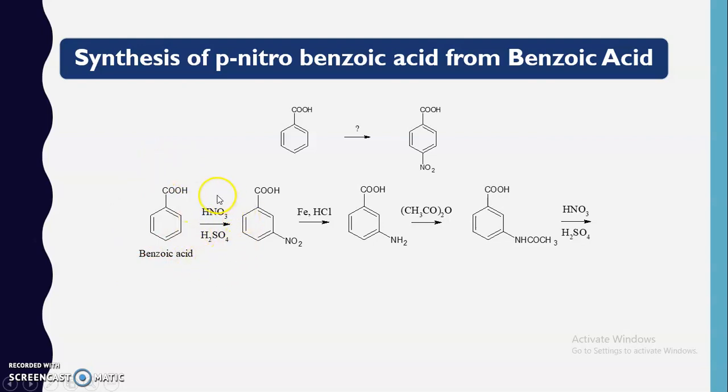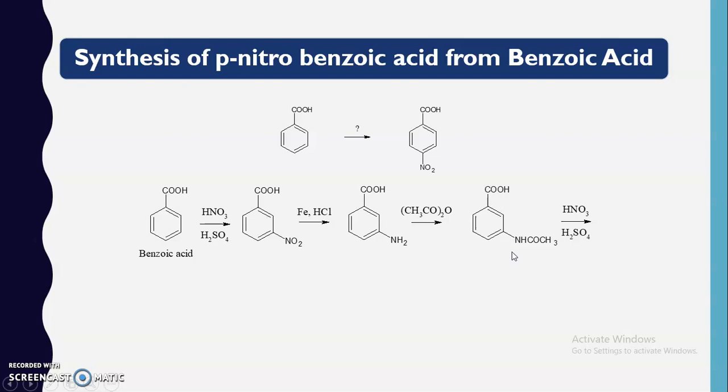First we are going to perform the nitration. As this carboxylic acid functional group is meta directing, the nitro group is introduced at the meta position. Further, after introduction of the nitro group, we are going to carry out the reduction with the help of iron and hydrochloric acid, so that the NO2 group is converted into NH2. Now I am going to carry out the acetylation with the help of acetic anhydride. This NH2 group is acetylated, which leads to the formation of the acetanilide group.